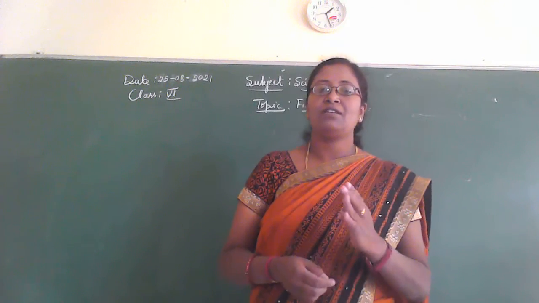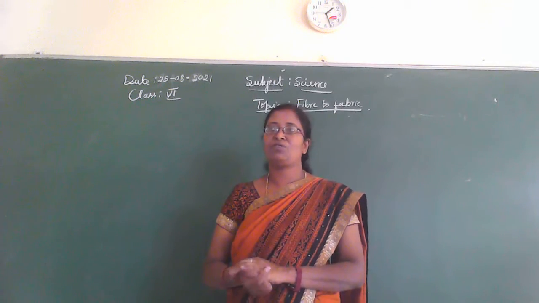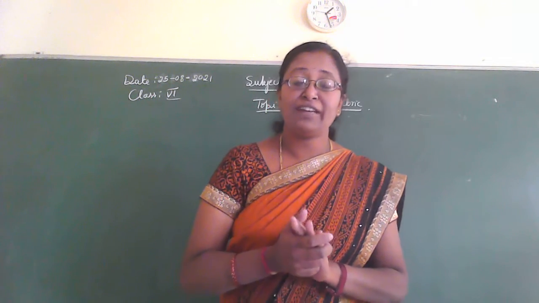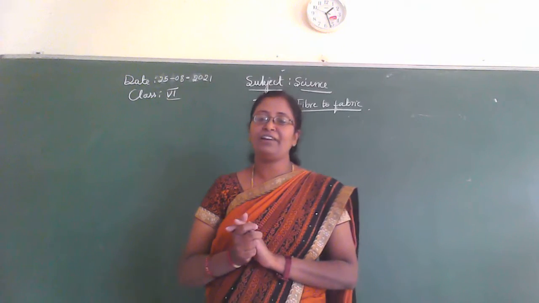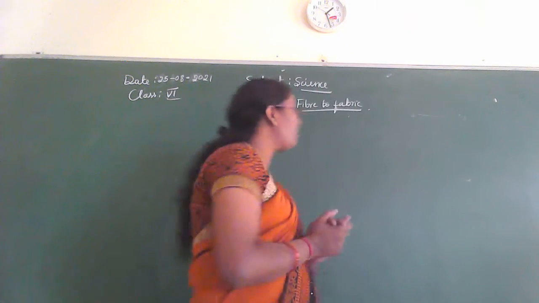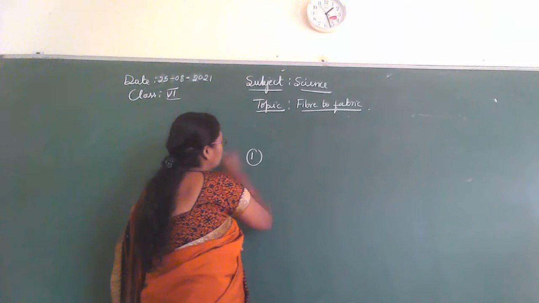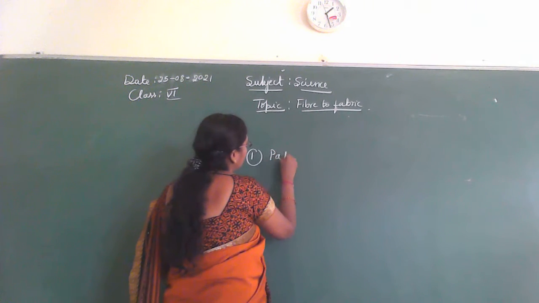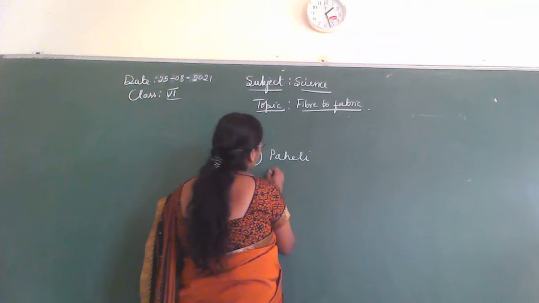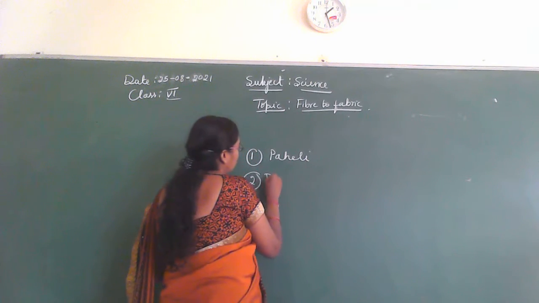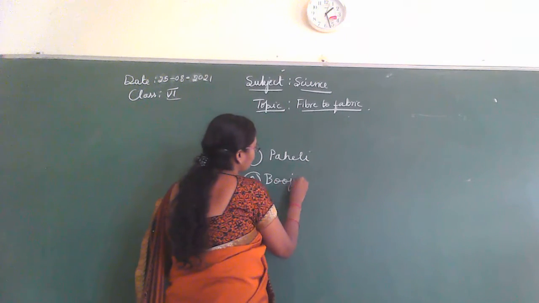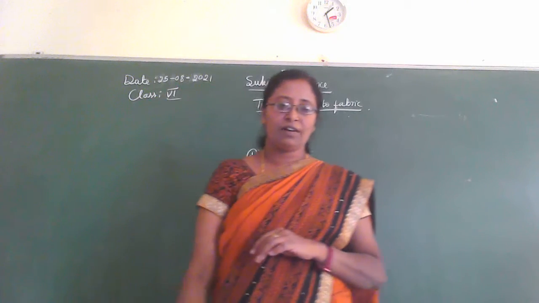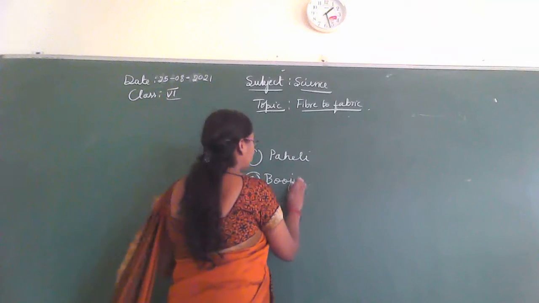So there are two students here. The students' names are Paheli and then Bunju. So who are they? They are two students. The first is Paheli and the second one is Bunju. So these are the two students.